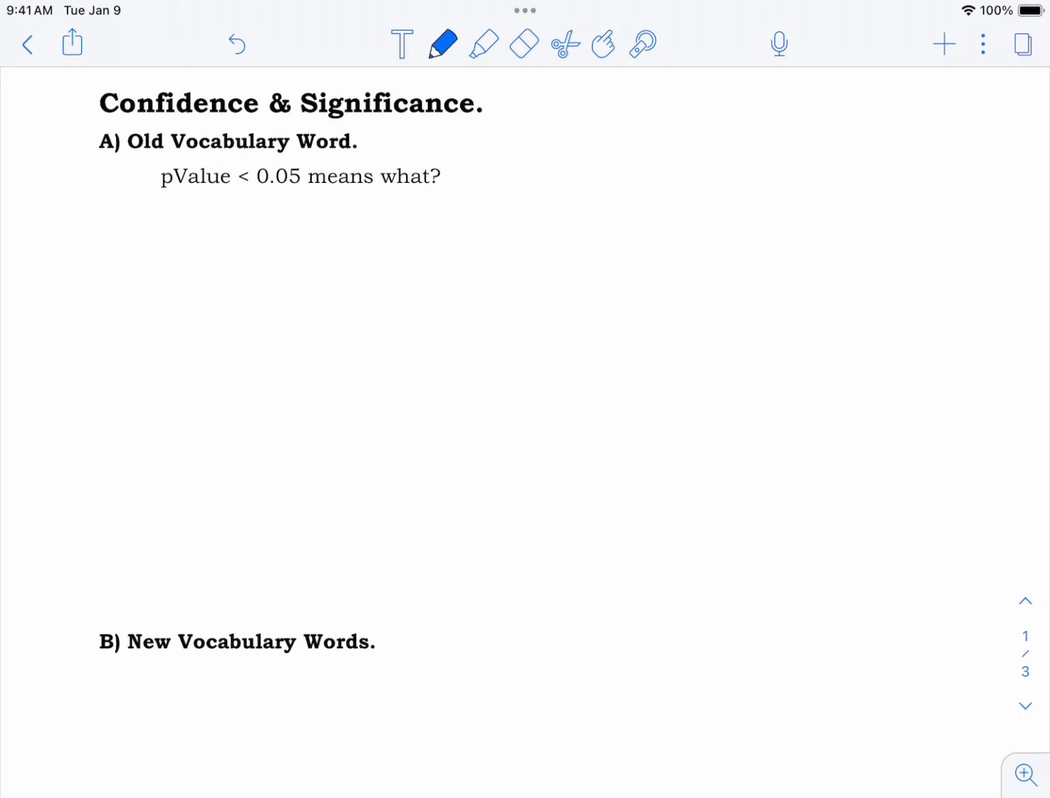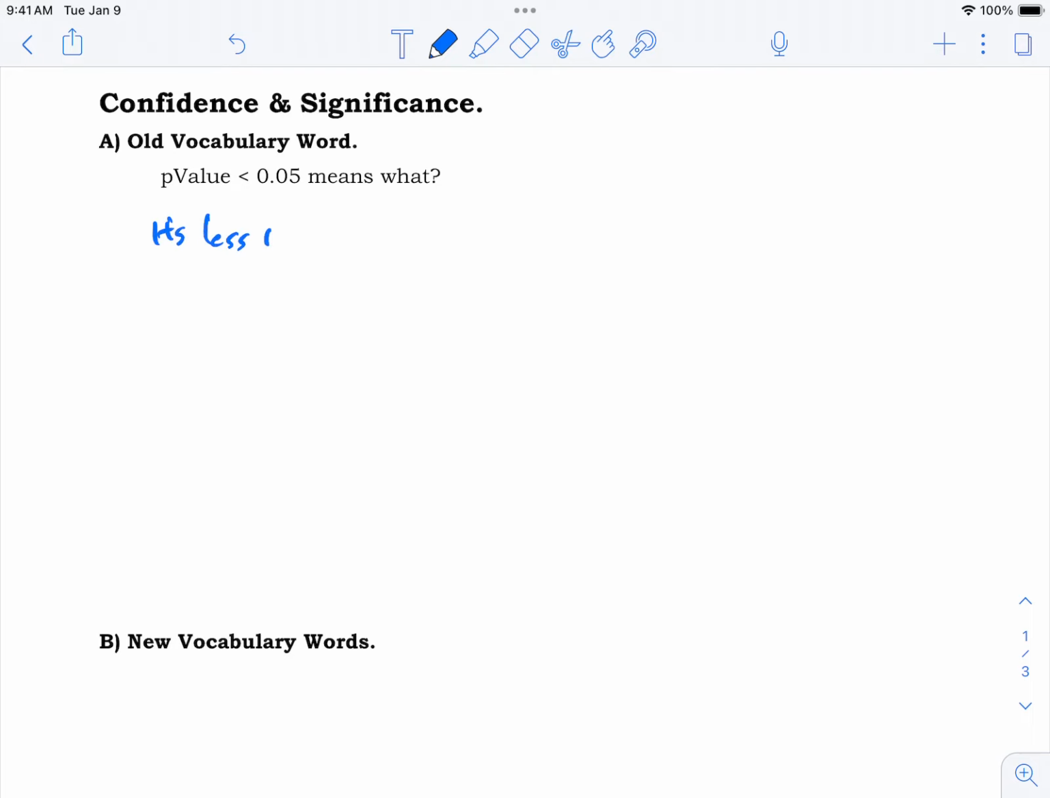Of course, it's always best if you put it in your own words. You don't want to just copy definitions or parrot memorized phrases or anything like that. You want to kind of think it through yourself every single time. It makes your memory stronger. But anyway, p-value less than 0.05. I might say something like this.